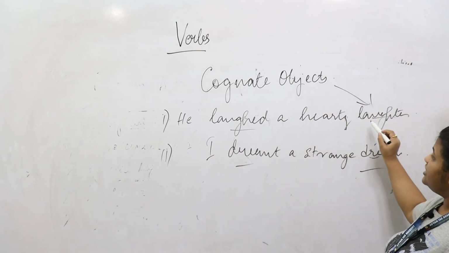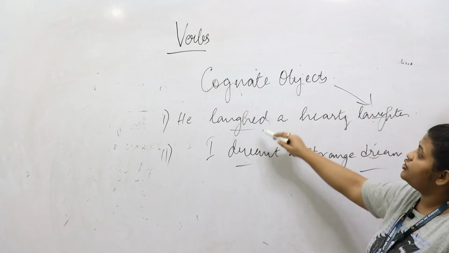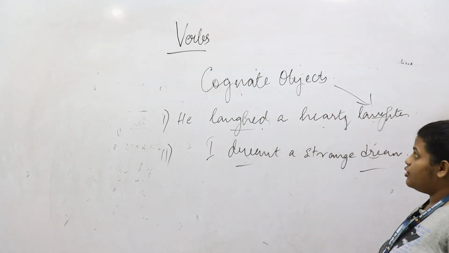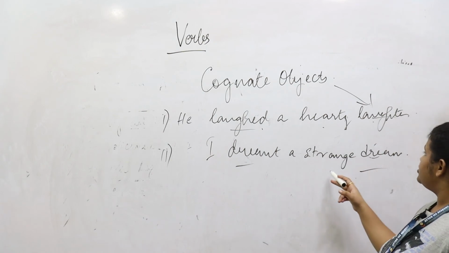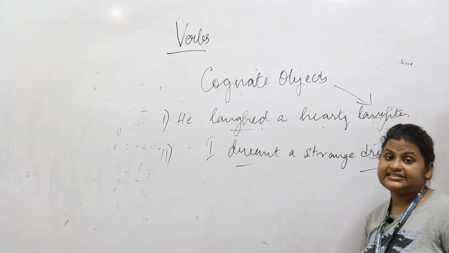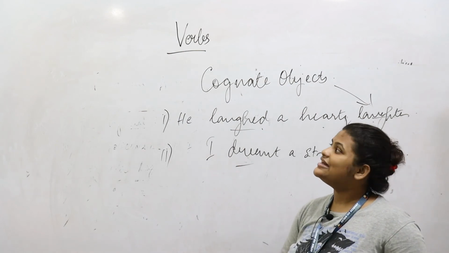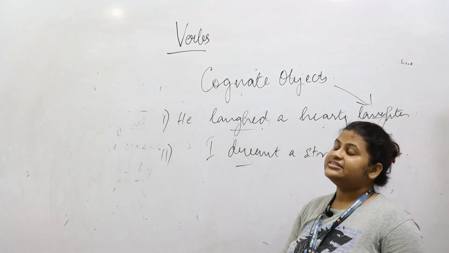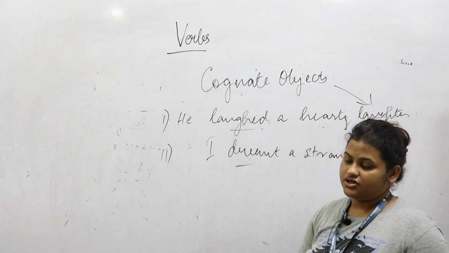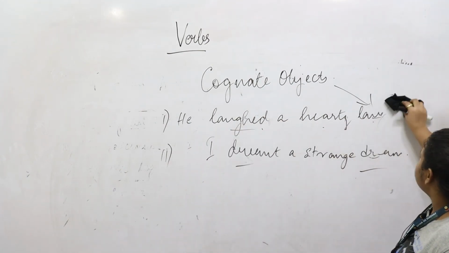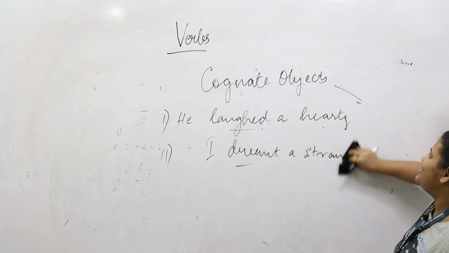Here the hearty laughter is the cause, and the strange dream. So this works as a cause and effect relationship. So these are also sometimes referred to as the causatives or the cognitives. So that would be all about mostly your transitives and intransitives.